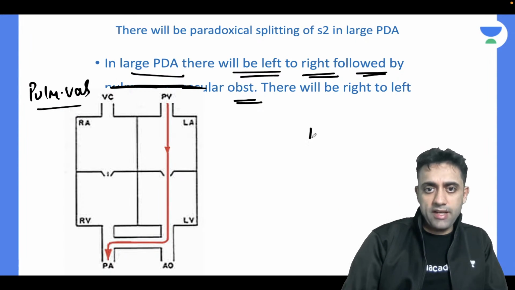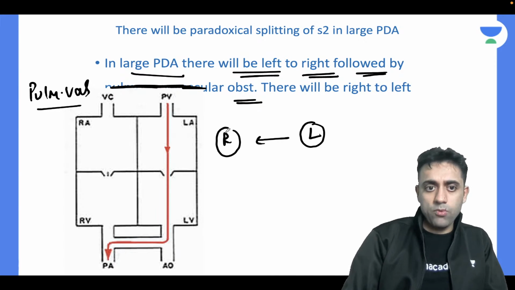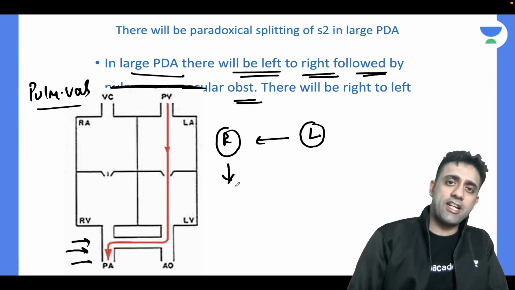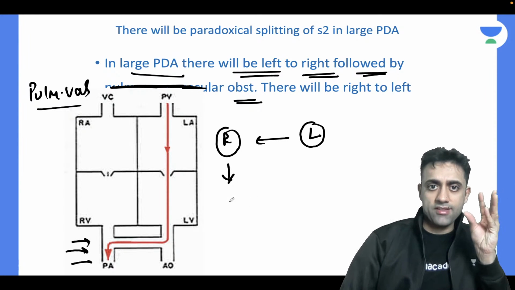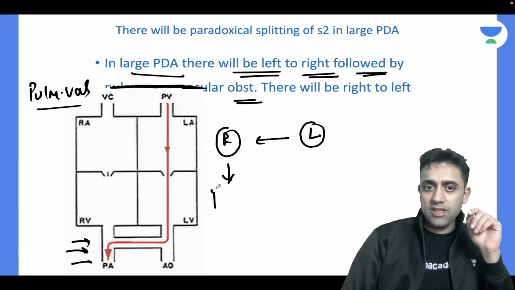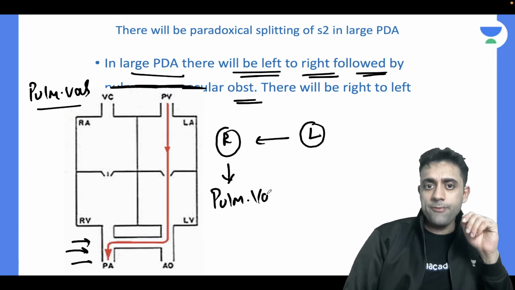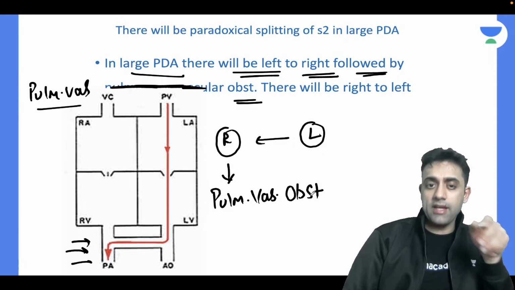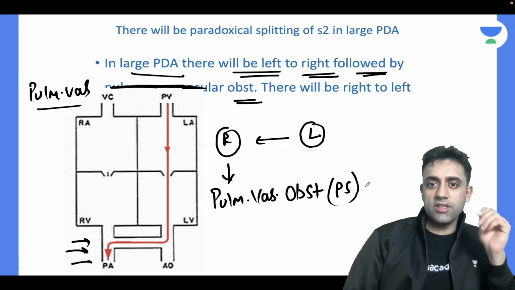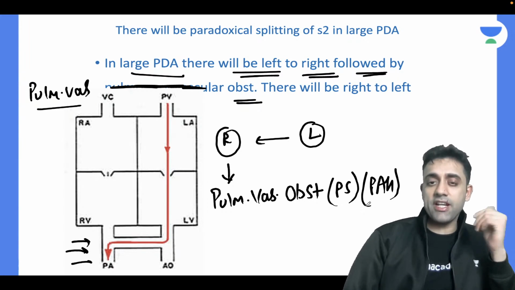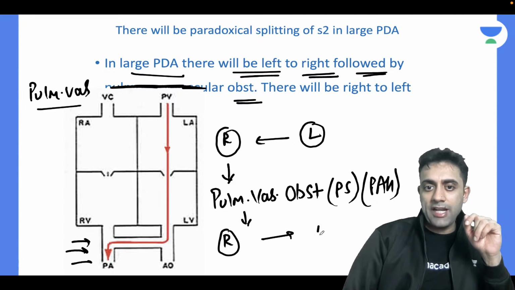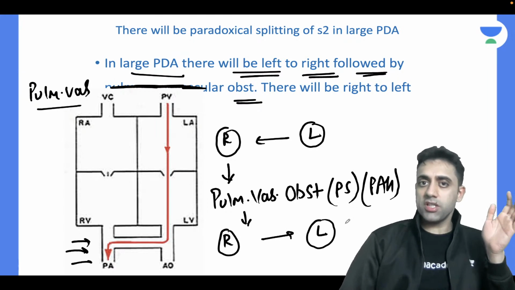Do you remember I told you about a reversal of shunt kind of a thing? A shunt which will be left to right, then more and more blood will go to the pulmonary artery, yes or no? Slowly, what happens? I told you yesterday, the pulmonary artery starts to get closed, or you can say pulmonary atresia starts to happen. That's what the book is saying, that it will lead to pulmonary vascular obstruction. Okay, so because of pulmonary vascular obstruction, or you can say pulmonary stenosis, or pulmonary artery hypertension, what will happen? The shunt which was left to right becomes right to left. Yes or no? Eisenmengerization. Yes, very true.